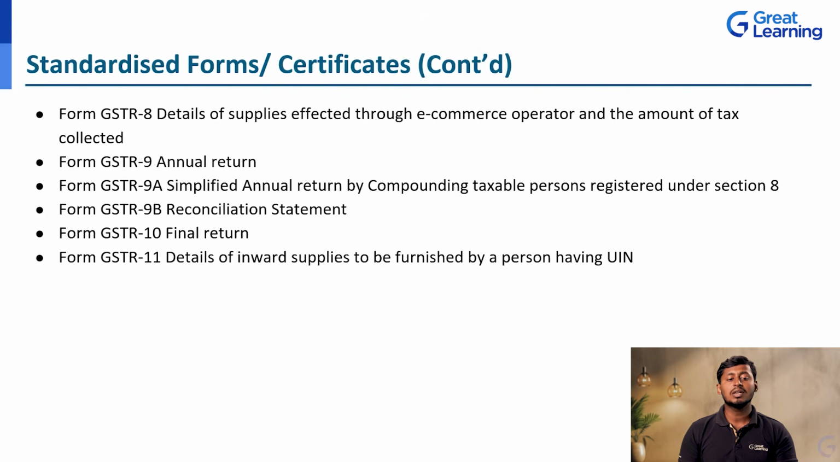And the last one, that is form GSTR 11, details of inward supplies to be furnished by a person having UIN, that is unique identification number. The detailed inward supplies are given in the GSTR 11.